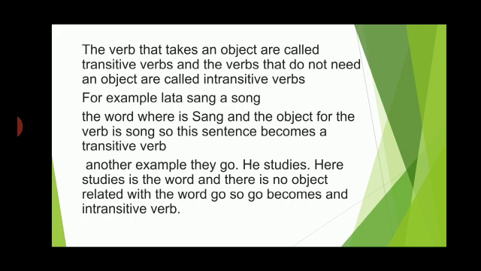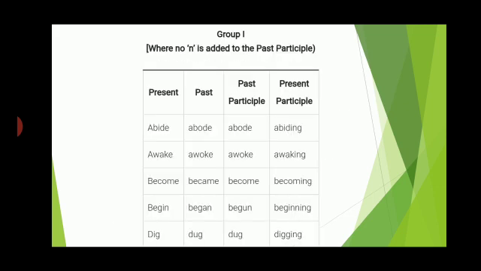Another example, they go, he studies. Here studies is the verb and there is no object related with the verb, and so it becomes an intransitive verb. He studies, is there any object? No. They go, is there any object? No. So where there is no object, it becomes an intransitive verb. Again, where there is an object it is called a transitive verb. Where there is no object with the verb, it is called an intransitive verb. Okay. So now this is coming to an end.